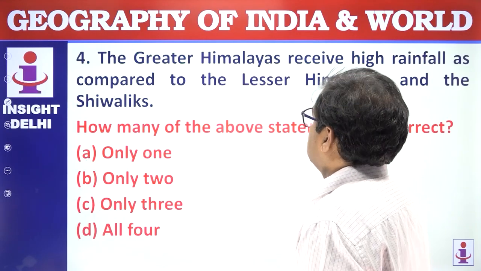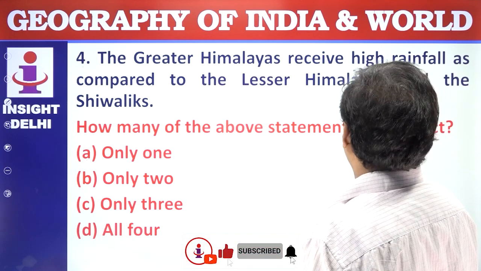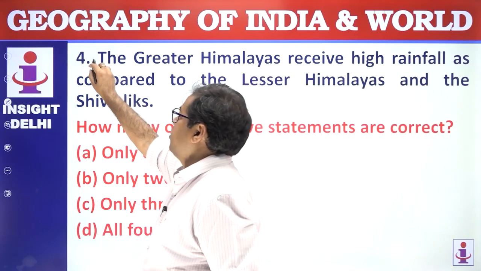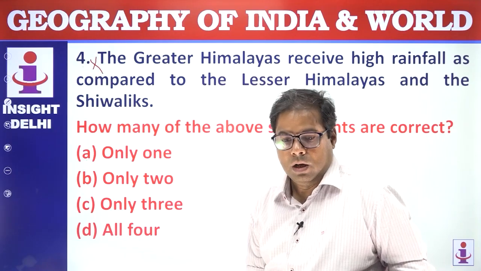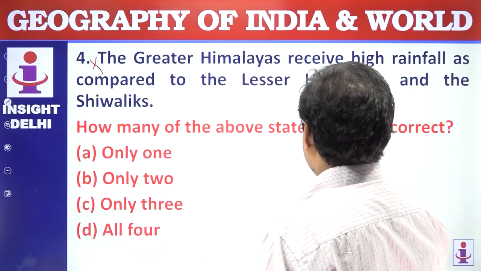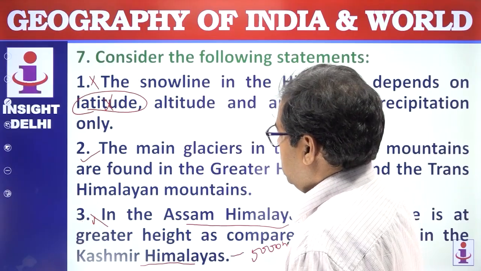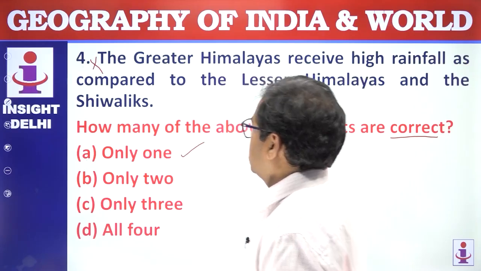The Greater Himalaya receives high rainfall as compared to the Lesser Himalaya and Shivalik. This is a wrong statement. The Greater Himalaya does not receive rainfall, rather it receives snowfall, and that too in a very low amount. How many of the above statements are correct? So only 2 statement is correct. Answer is A. Next question.